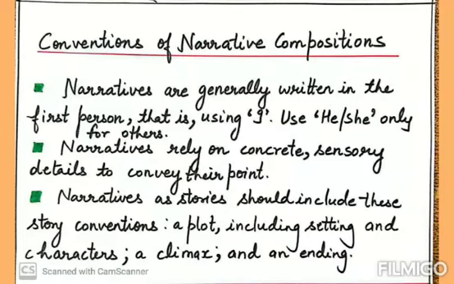A plot including setting and characters, a climax and an ending. Now what does plot mean? Plot actually refers to the story, the series of events told by the writer. Setting in narrative composition refers to the places narrated by the writer in his story.